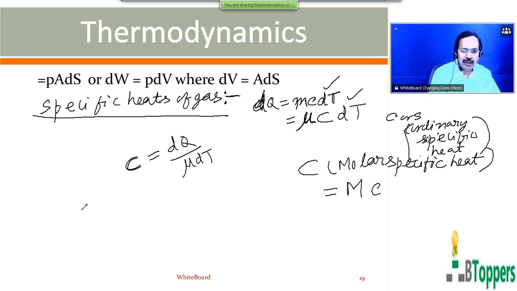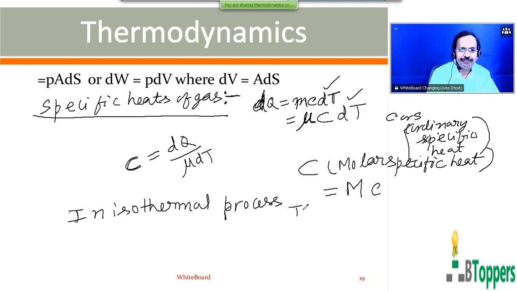So I am talking about now specific heat for a gas. For example, later we will discuss the different types of processes, but you might have heard about these terms: isothermal process, adiabatic process. In isothermal process, temperature remains constant.